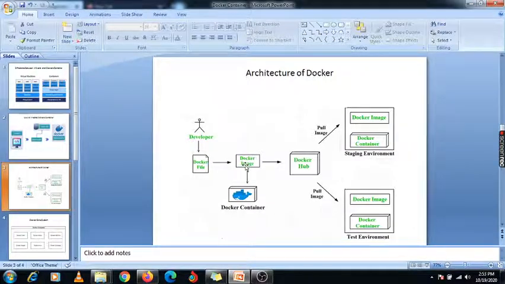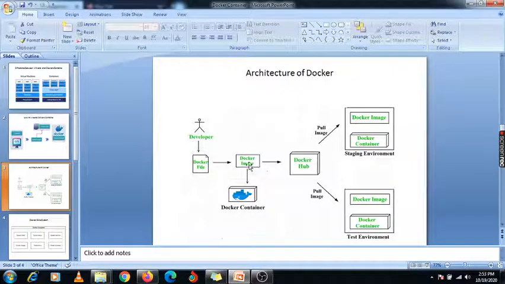So now this Docker image is created. Now you can push this Docker image to your Docker hub. This Docker hub is nothing but your centralized repository. This Docker hub has two types, that is private, and the second one, that is public, okay.